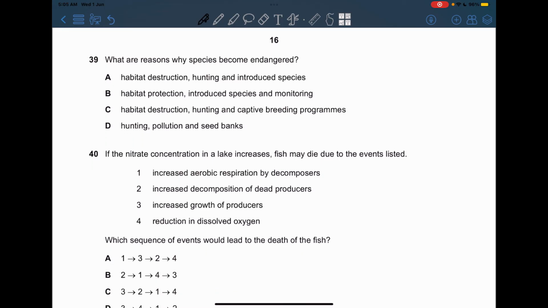Well, these two are actually how to protect the animals. This is not the reason why they're endangered. Maybe this one, but we need all the options to be correct in order to choose it. Habitat destruction, hunting, and captive breeding programs. Now this is actually for the protection of animals or prevention of extinction, so this is incorrect. Now hunting, pollution, and seed banks. Now this is again how to prevent extinction, so the only answer that has all of the reasons is A.